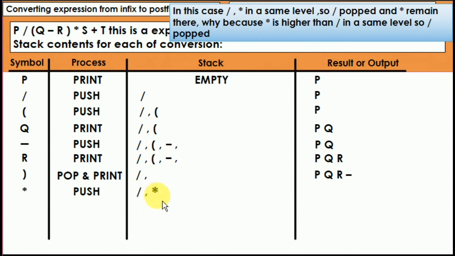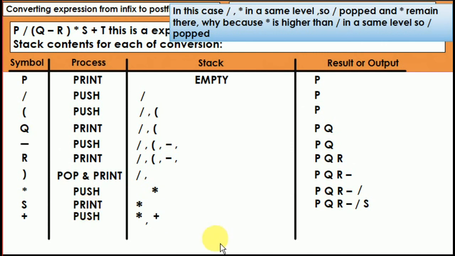Now you know that multiply and divide are at the same level. So division will be popped out and moved out, and now PQR minus divide is going to be there. Why? Because both are at the same level. One of the symbols is popped out and star remains there. Next S, again it is printed, plus, multiply, then plus sign. Now what happened?